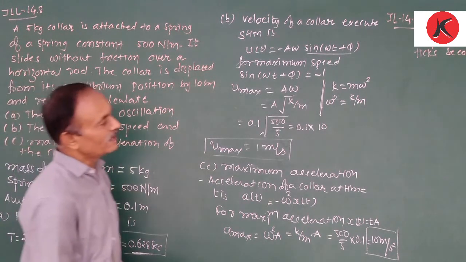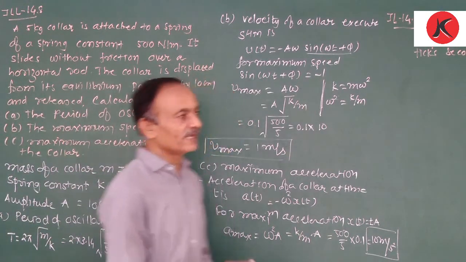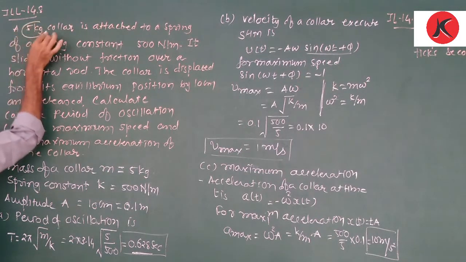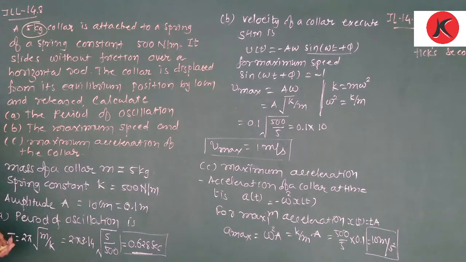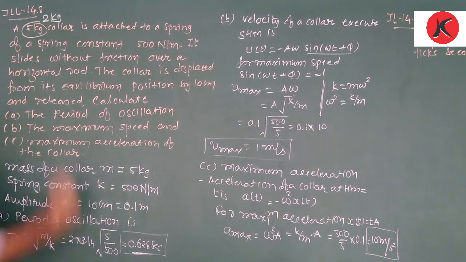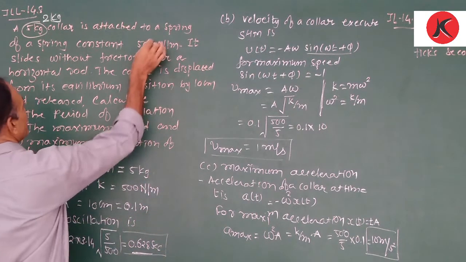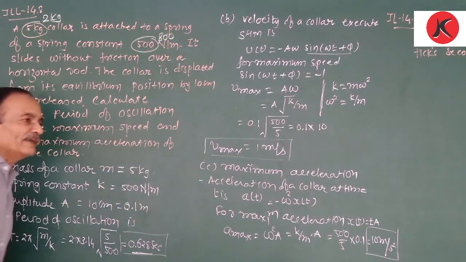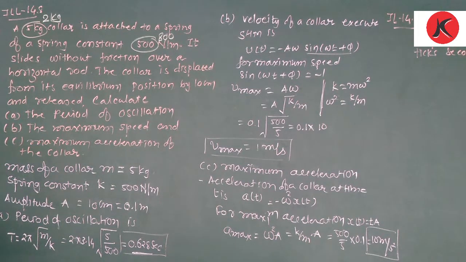Now, the wording of the similar numerical is the same, only the numerical values are changed. Instead of 5 kg, here we write 2 kg. And the force constant of the spring is, instead of 500, 800. The remaining terms are the same.